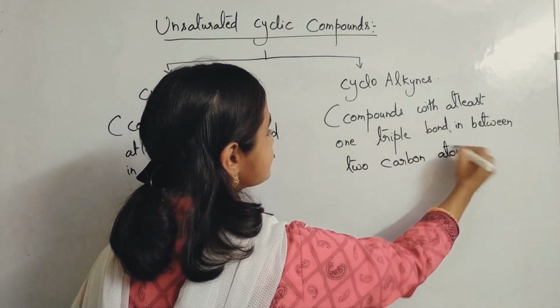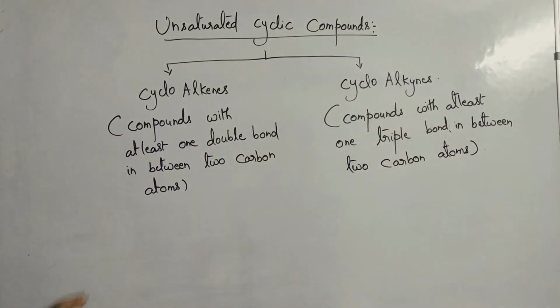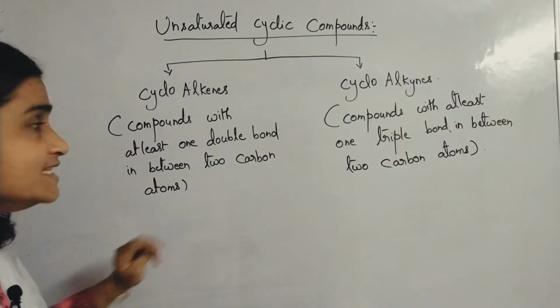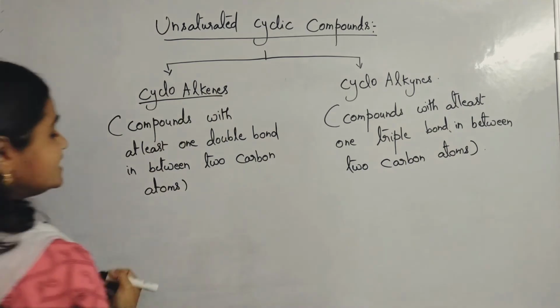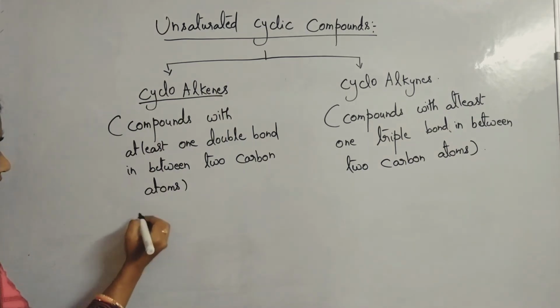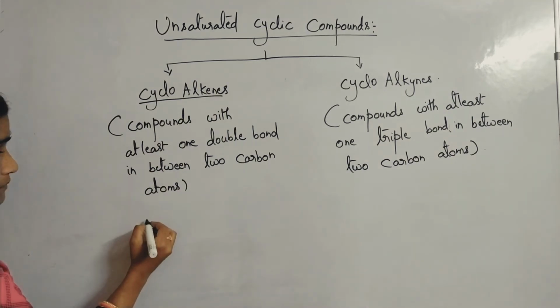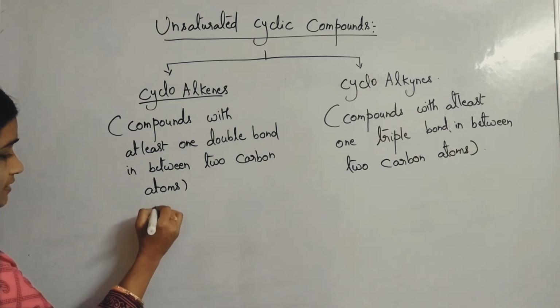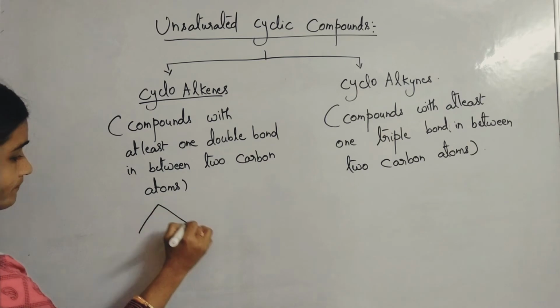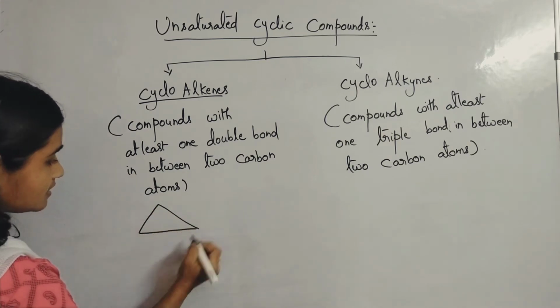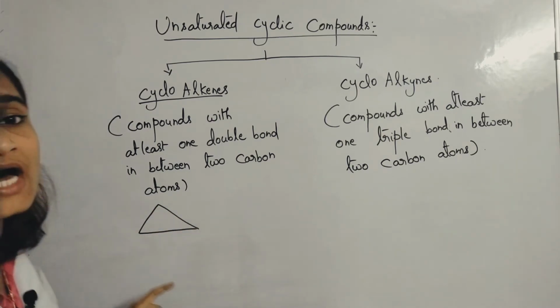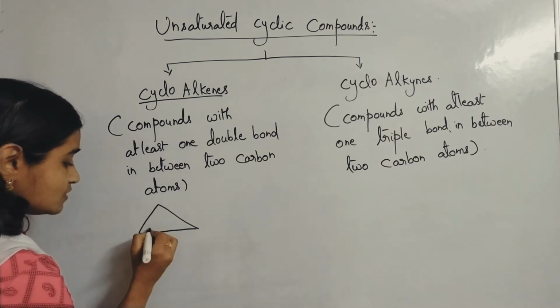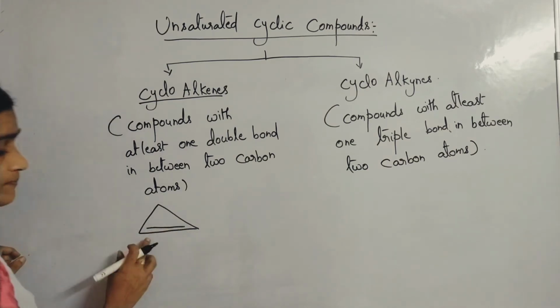So if you go for the examples of cycloalkenes, a double bond should be there in between at least two carbon atoms. Cyclic structures need minimum 3 carbons, so they will start with propene only.